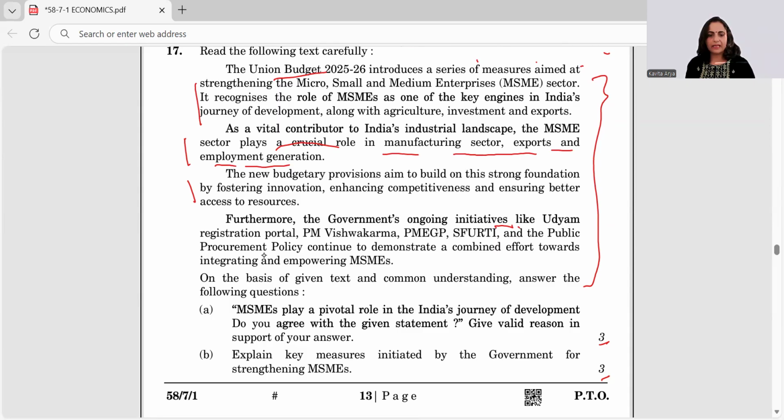And they say the key measures initiated by the government for strengthening MSME. So initiatives by the government are given clearly in this last paragraph, and you can talk about this Udyam registration portal, PM Vishwakarma, and PMEGP and SFURTI, public procurement policy. All these can be mentioned in this second answer.